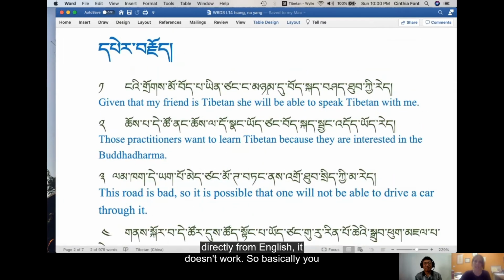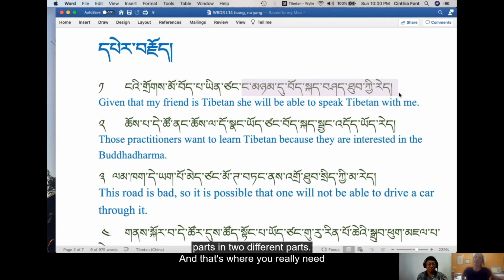So basically, you have, let's take this example again, I would read for us in a minute. You have here the first part of the sentence that goes up until tsang, okay? So this is the cause. And the rest, what comes after, is the consequence. So we call this in grammar a clause. This is a causal clause, and this is a consequence. So the sentence is always divided like that in two separate parts, in two different parts. And that's what you really need to understand.